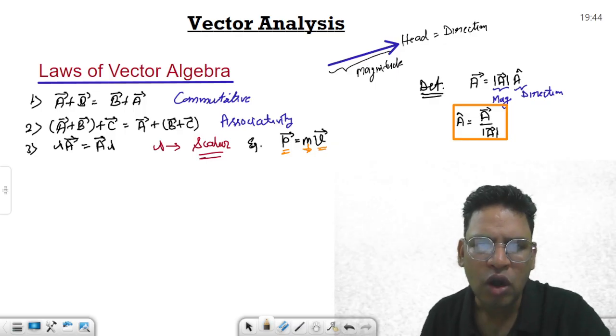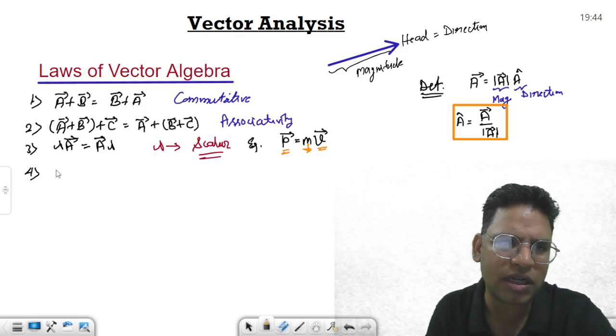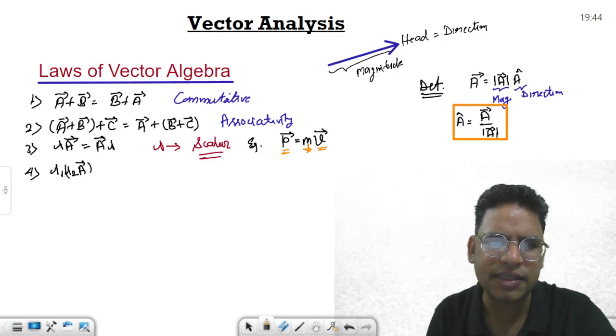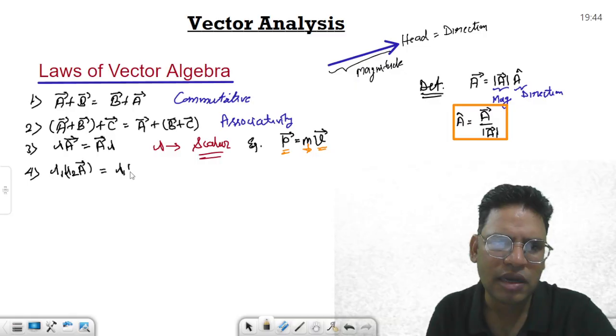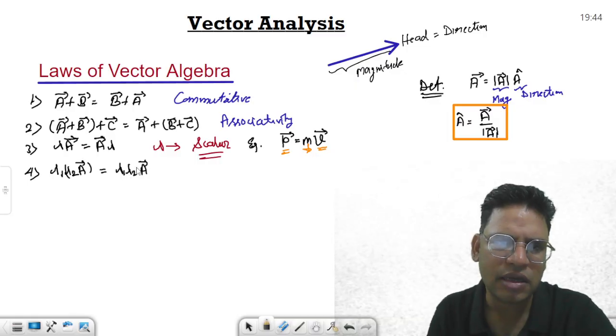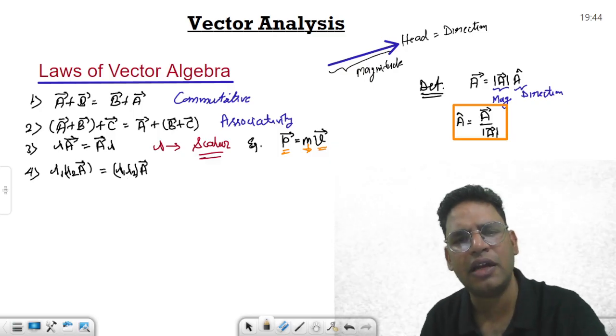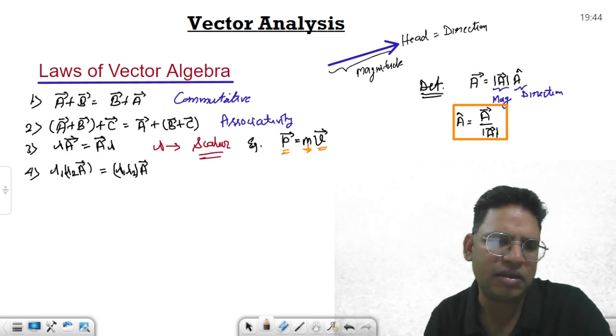Okay, if I talk about the associative law, what associative can be: lambda 1 lambda 2, if this is multiplied with vector a, lambda 1 lambda 2 will come together, and this is what it should look like. This is the associative law for these so-called scalars.